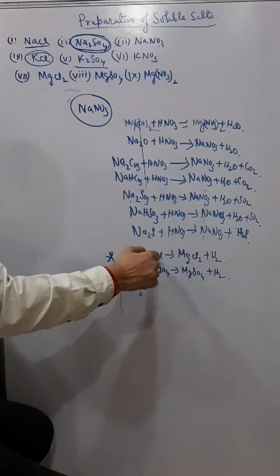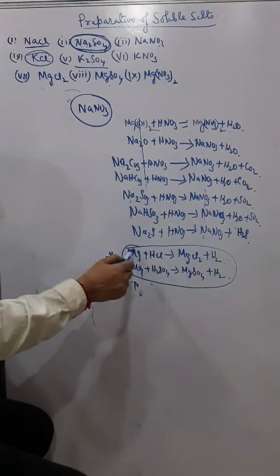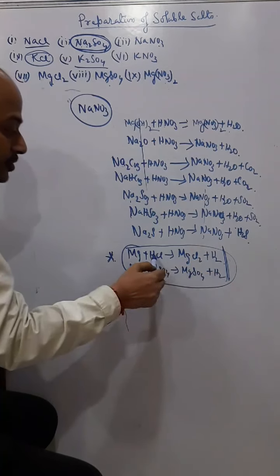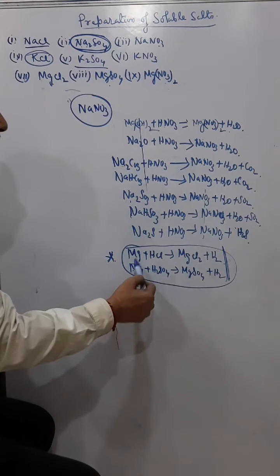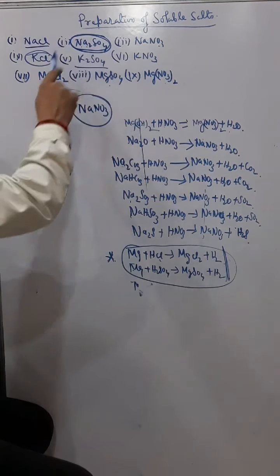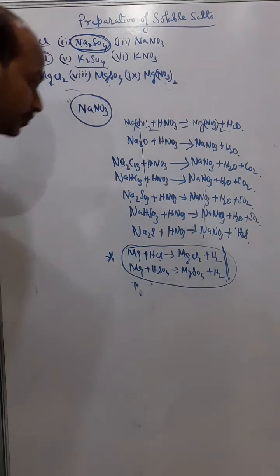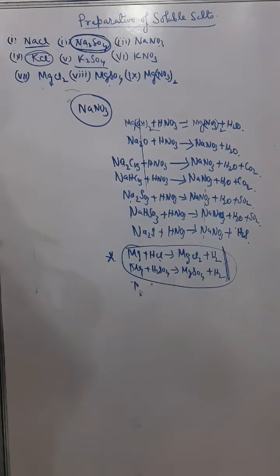I can use this method, but in case of magnesium, zinc, iron, I can use this displacement method also. But this displacement method I will not use for sodium salts and potassium salts. So you have to remember this. Okay, understand? So this is how we can prepare any soluble salts.